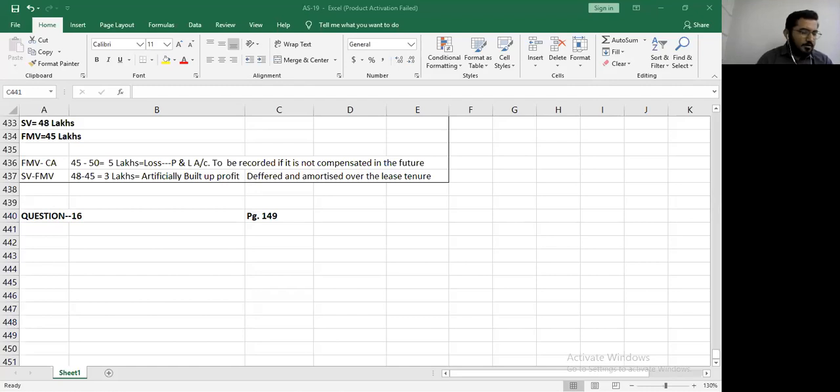The second one goes to Yash. The third one goes to Raj. The fourth one goes to Spruha. The fifth one goes to Ishita. The sixth one goes to Ishika. I think I am missing someone. Just give me a moment.